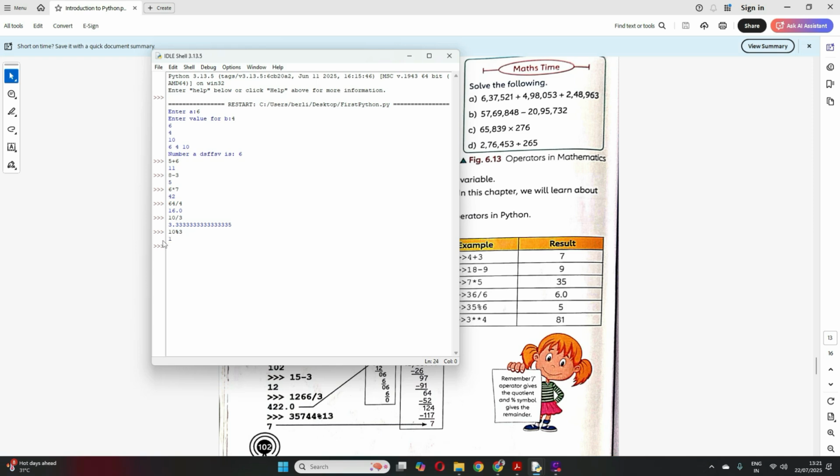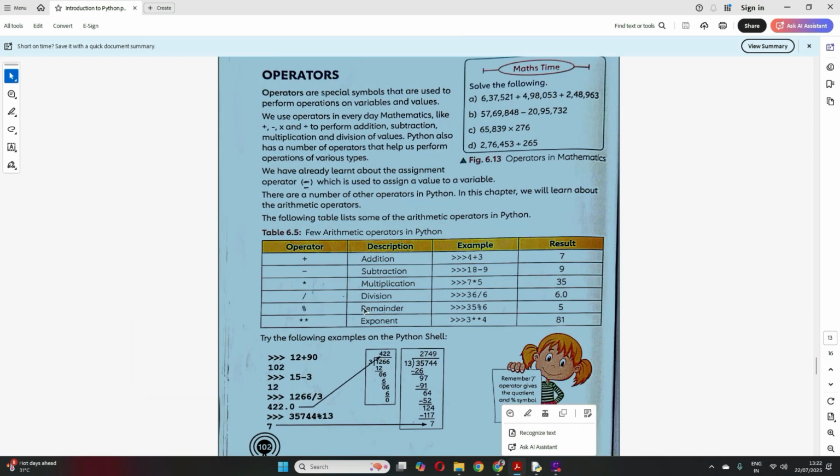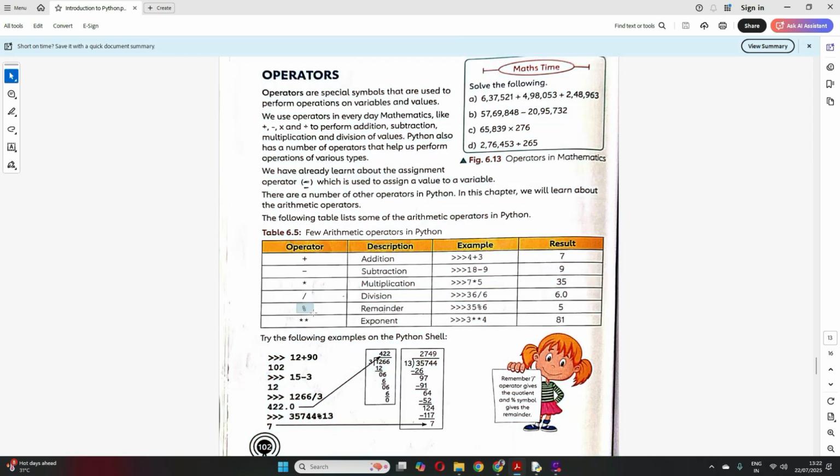So here it will give you the remainder. When you divide 10 by 3, you get 1 as the remainder. Now any number you can take at random. Say this divided by 9, what is the remainder? It will give you 6 as the remainder. Clear? So this percentage sign is used for finding the remainder of two numbers.